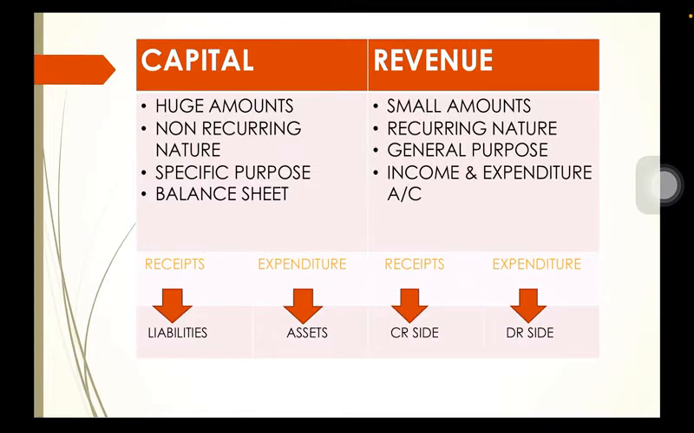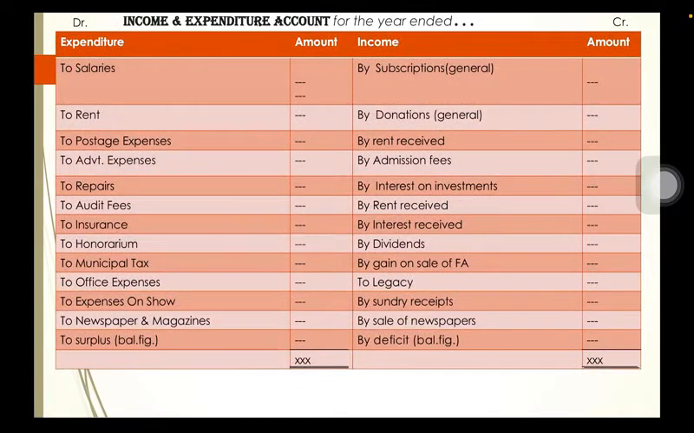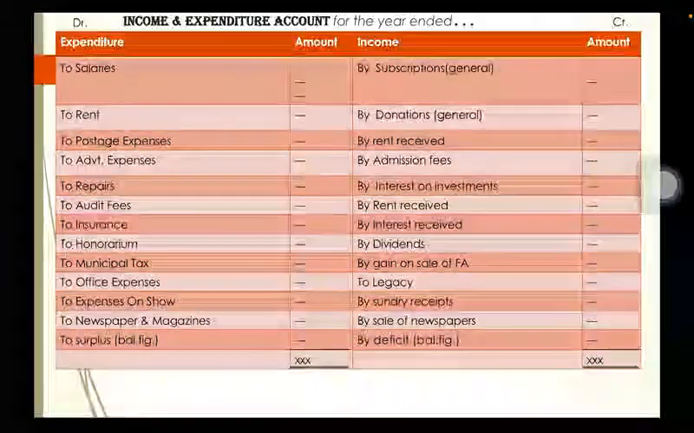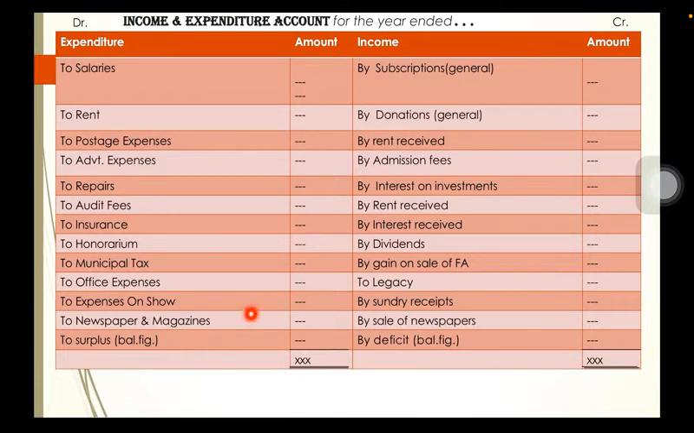If you see the revenue items, these are of small amounts which are recurring in nature, and these are basically for general purpose and are shown under the income and expenditure account. The receipts are credited and expenditures are debited. So this is the format of income and expenditure account where you can see all the expenditures are debited and all the incomes are credited. And the balancing figure can be surplus or deficit depending upon which side is more or less.